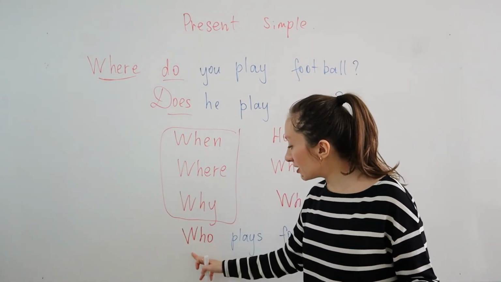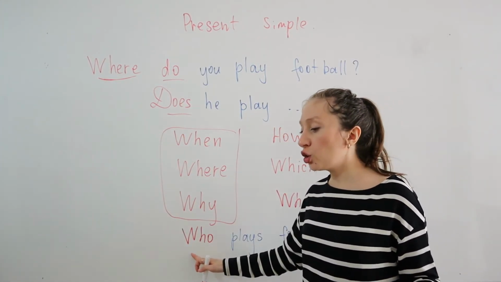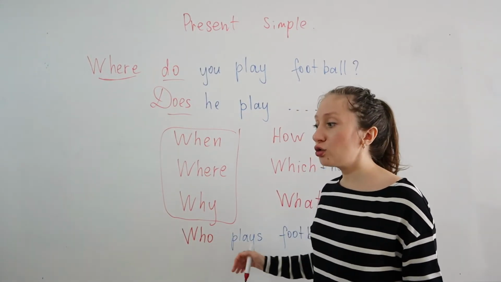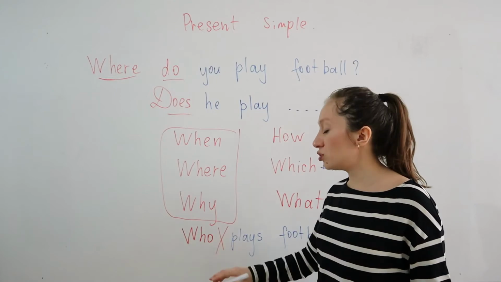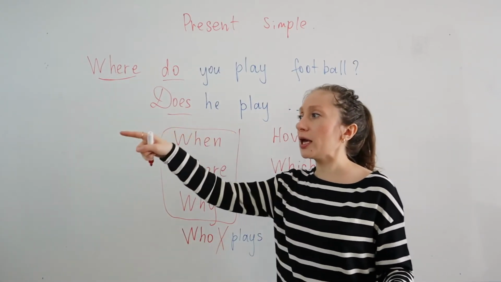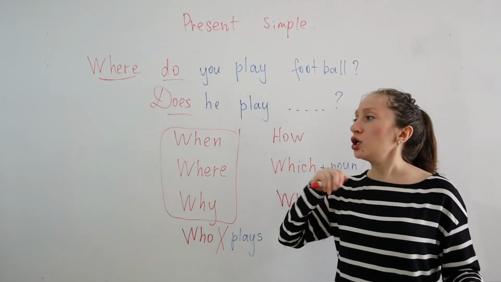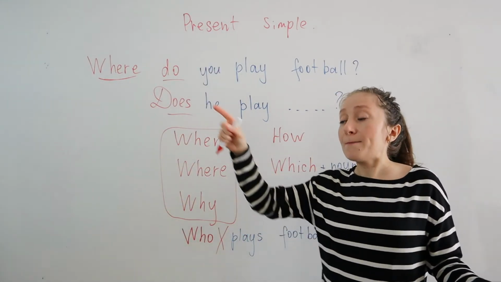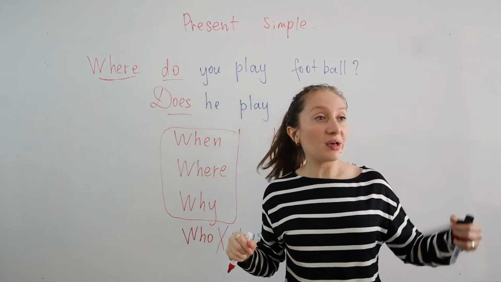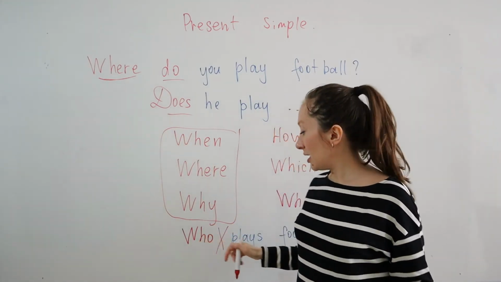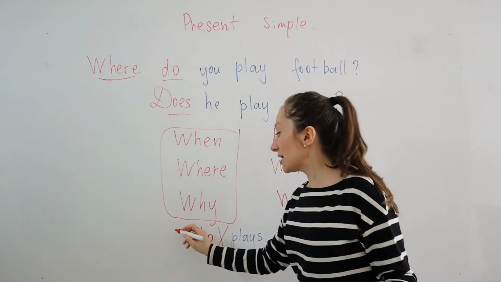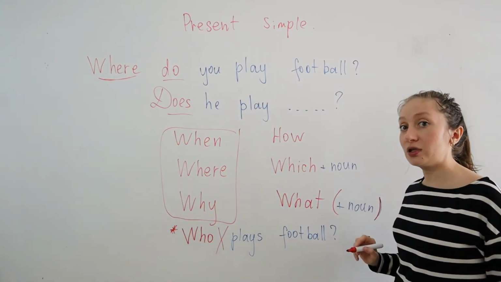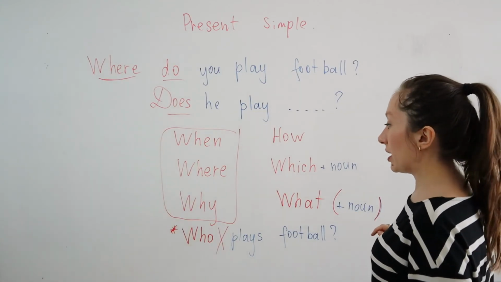Then comes predicate, the verb. Who plays? This is the question, right? Who plays? No do, no does. Who plays? I play. Who plays football? He plays. Who plays football? My father plays or my sister plays, right? So, no do, does. It's kind of a little exception that you have to remember, right?